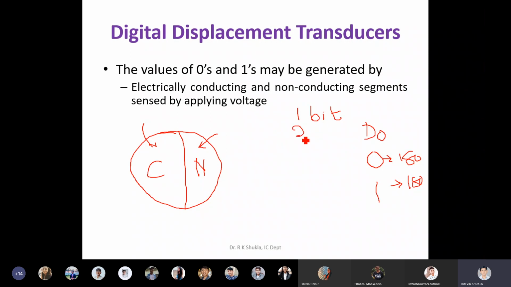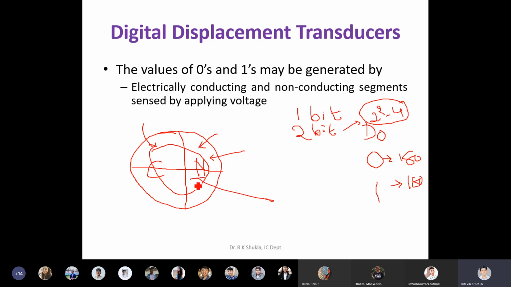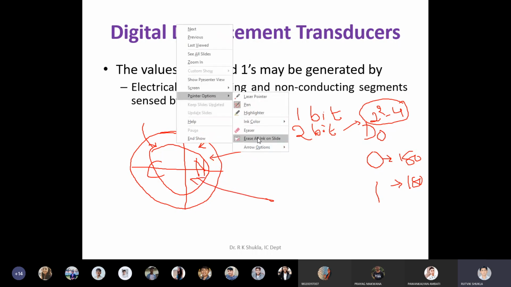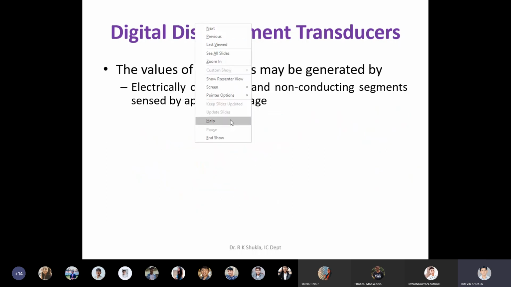Now instead of 1 bit, if I am using 2 bits, the number of positions is 2 raised to 2. What is possible? There are 4 positions. So I can do something like this. But since you are using 2 bits, you now have to have 2 sensing positions. Clear? This is 1 bit and this can be the second bit. I'll draw it again so it becomes easier to understand.